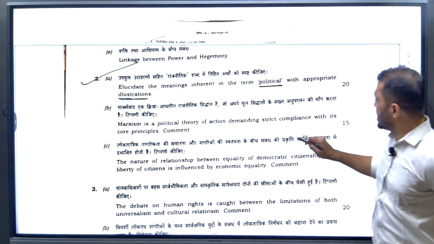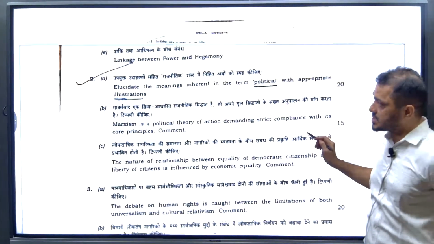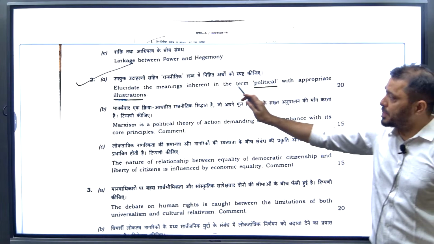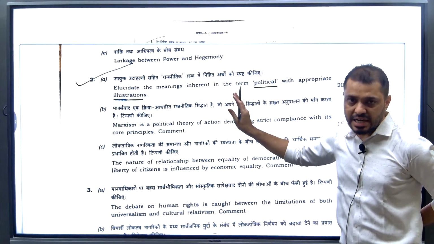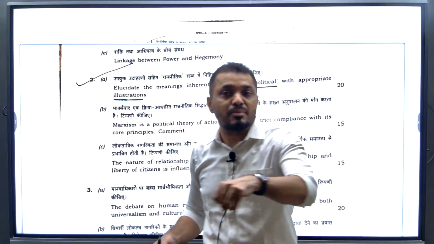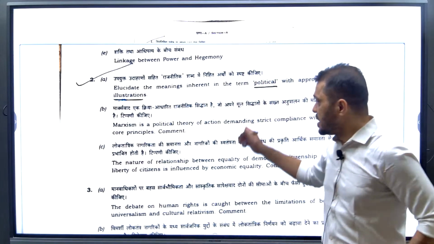Second question. Here these are the 20 markers, and 15 markers. Elucidate the meaning inherent in the term political with appropriate illustration. This is again a static question. What is the meaning of political? For example, Aristotle said that politics is all about public life. Different people have given different impressions, and we will write those here.